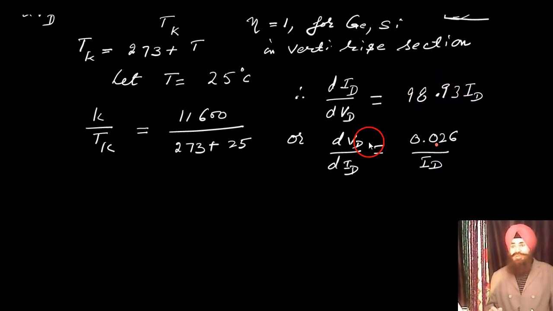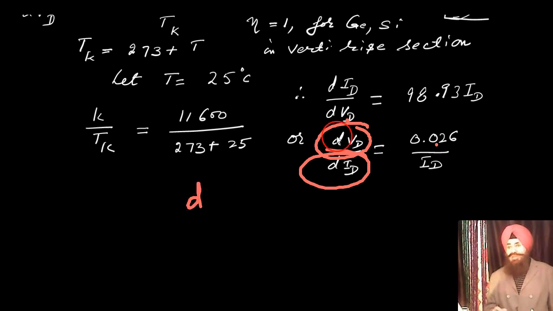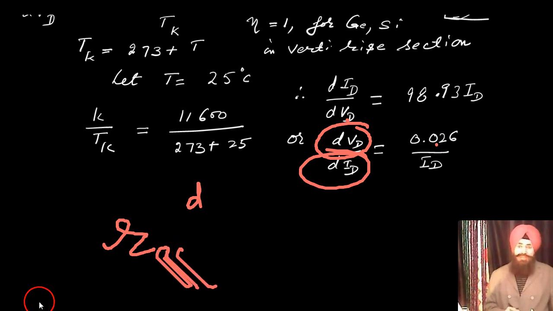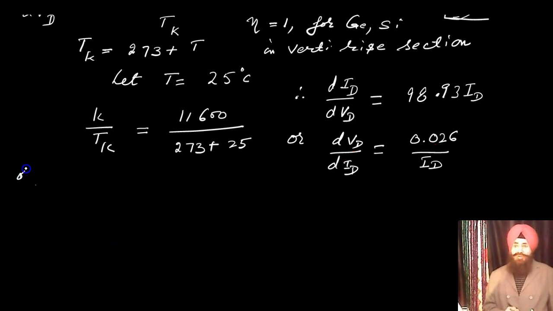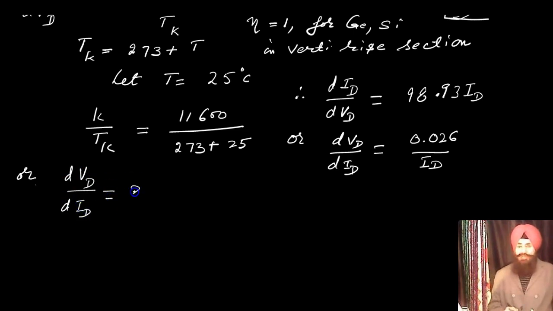That is the reciprocal, and it becomes dVd over dId, the voltage over current variation, where small d means variation. When there is a variation, that resistance becomes the AC resistance. So this is the AC resistance, which is 26 millivolt over ID.